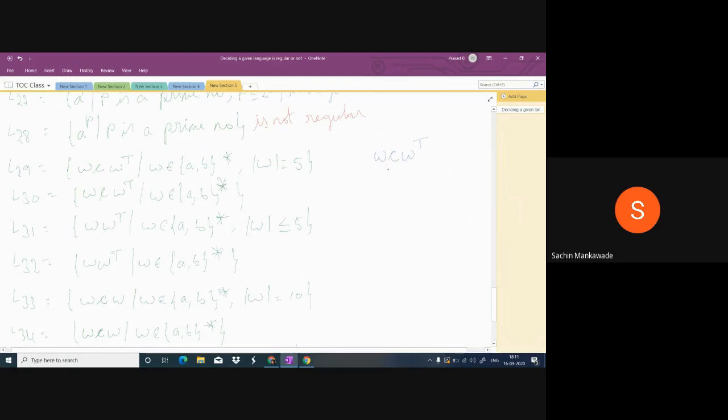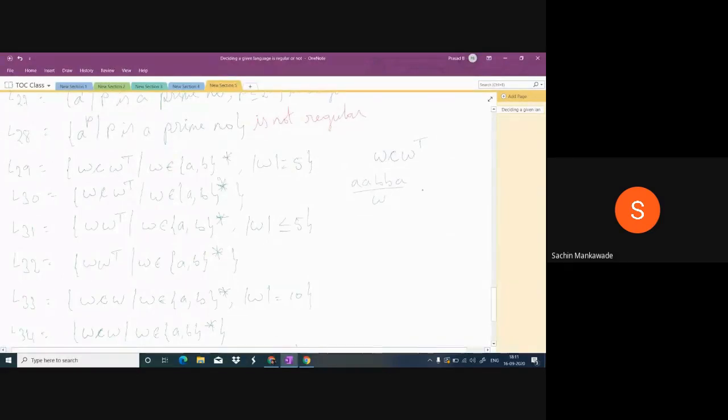What is the meaning of this one? Suppose W is double A, double B, A. See, this is W. This length is 5.